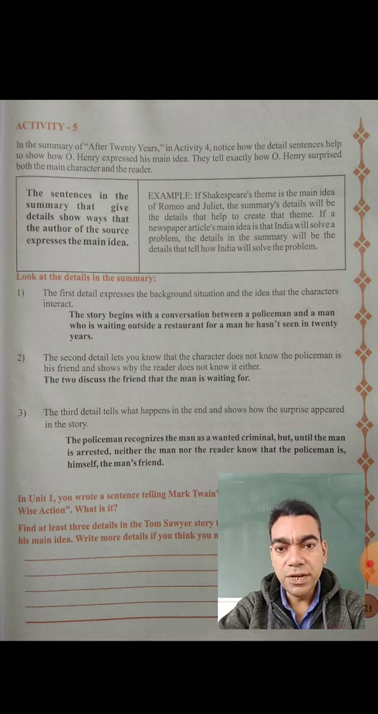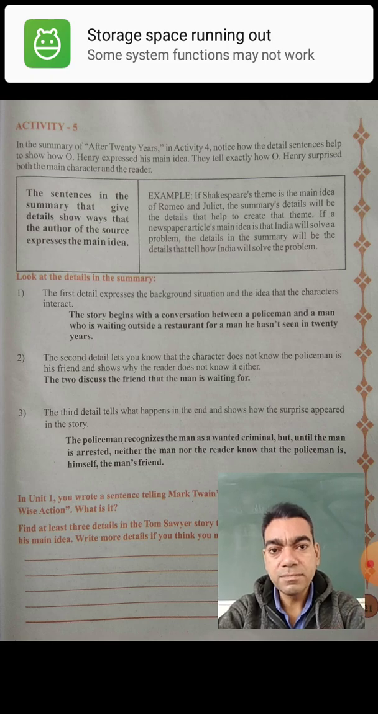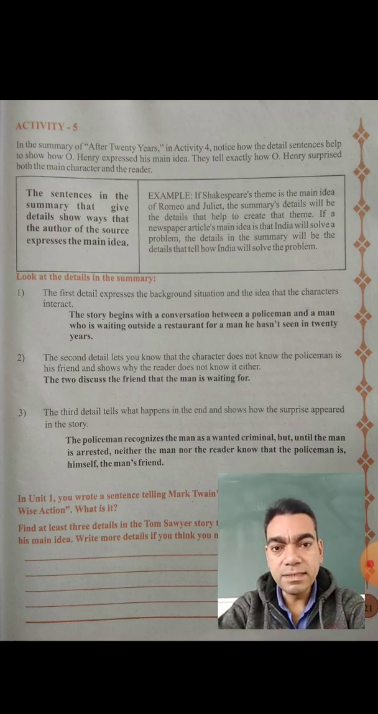If a newspaper article's main idea is that India will solve a problem, the details in the summary will be the details that tell how India will solve the problem. That will be given in detail. Now look at the details in the summary.